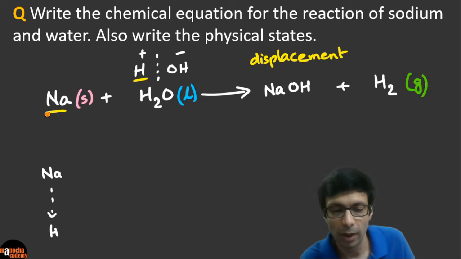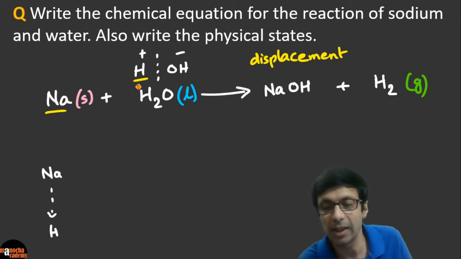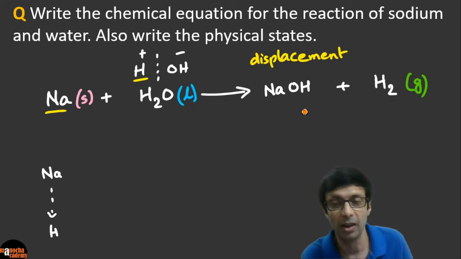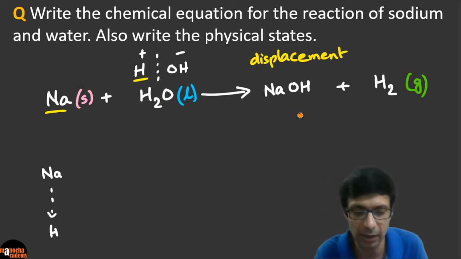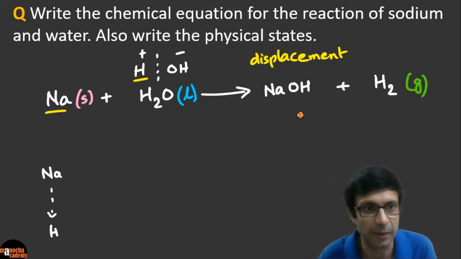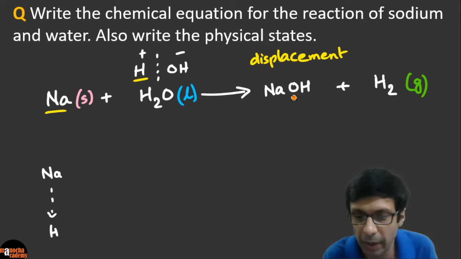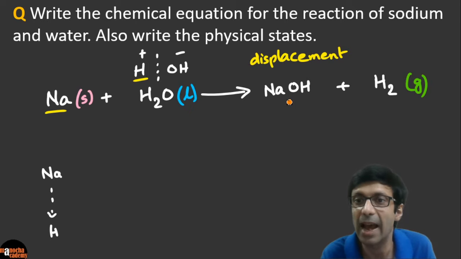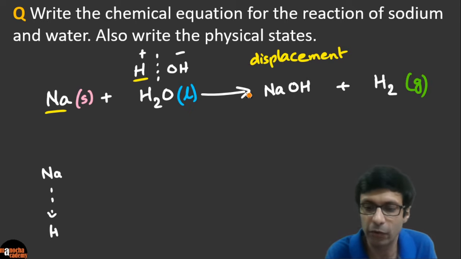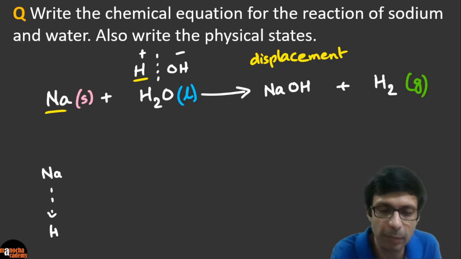Because I've shown you that sodium only displaces this H plus, the H part of water. It doesn't displace both the hydrogens. Then you would have got sodium oxide. So note this reaction, sodium oxide is not the right answer here. Okay. So what is NaOH going to be? Sodium hydroxide, you know, is an alkali. It's soluble in water, and you're going to learn that in the acid-base chapter.